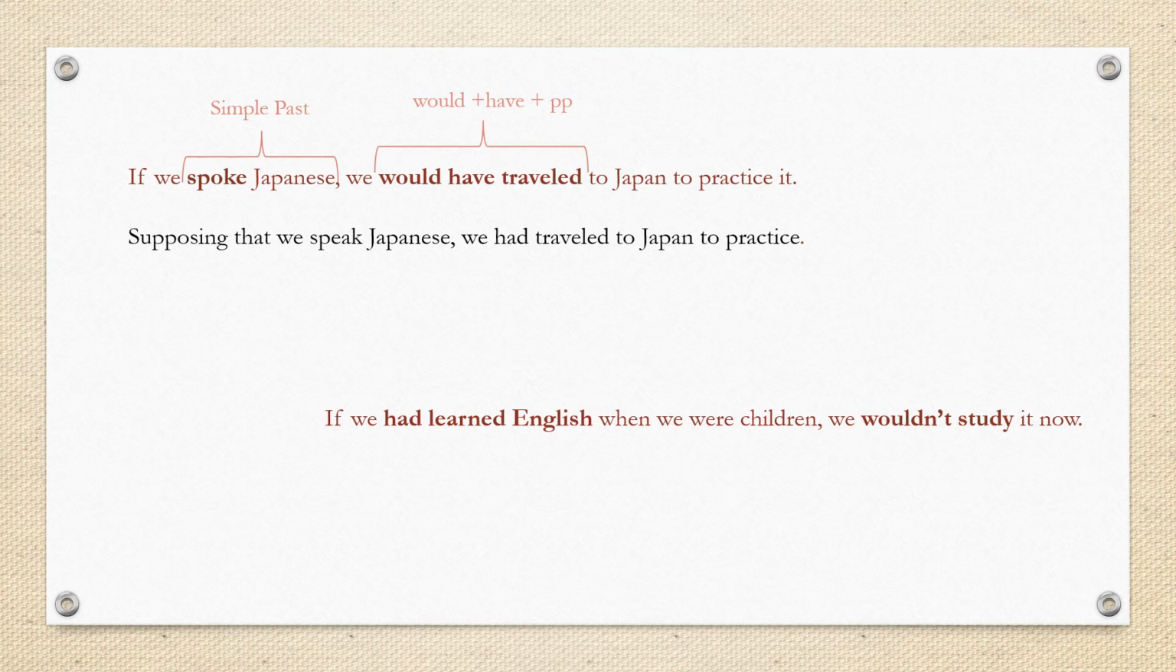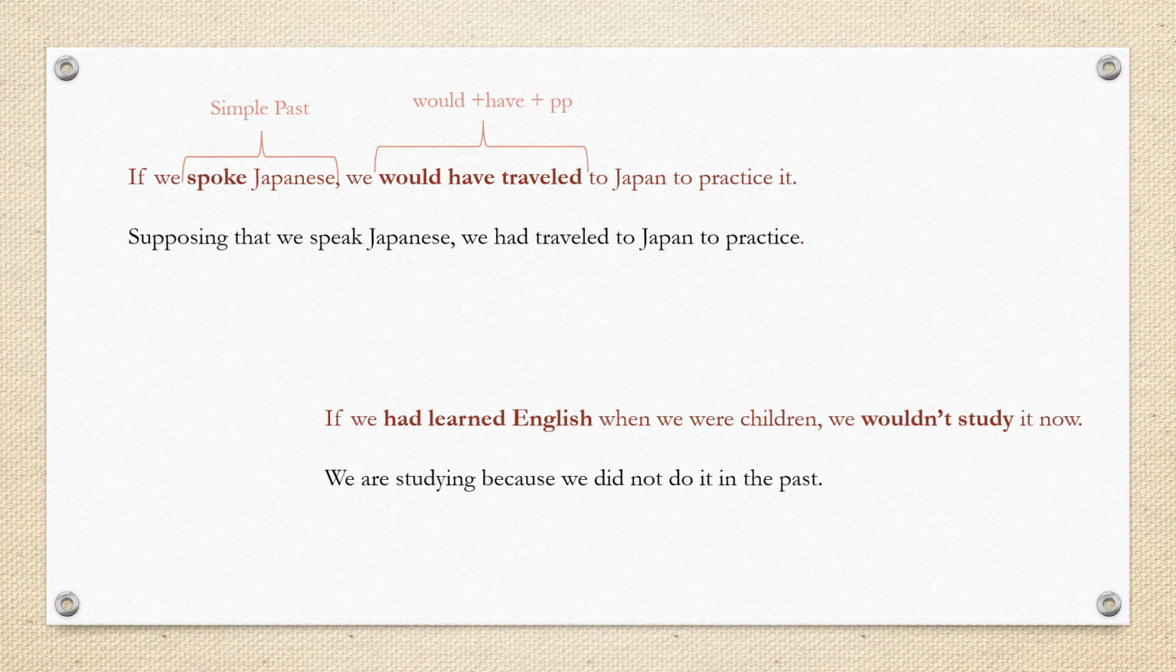So in this case, we have one part that is part of the second conditional, and the second part is based on the third conditional structure. Then the other example, if we had learned English, notice that we are using past perfect in the if clause, when we were children. It is similar to the example that we previously saw. We wouldn't study it now. In the second part, we have would plus study, in this case, would in negative. So it means that we are studying because we did not do it in the past.